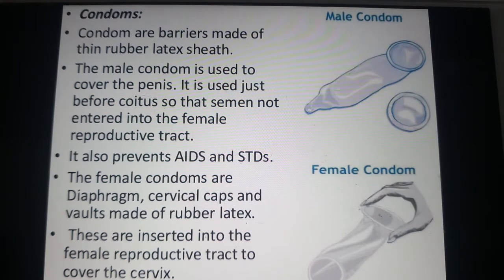In the same manner, there are female condoms also. For example, the diaphragm, the cervical caps, and the vaults. Remember, these three are the female barrier methods. It could be asked for 3 marks. Diaphragm, cervical caps, and vaults are also made up of thin rubber latex sheath. These are inserted into the female reproductive tract to cover the cervix. Observe the diagram. These are the male and the female condoms.